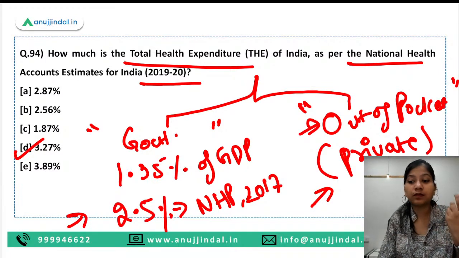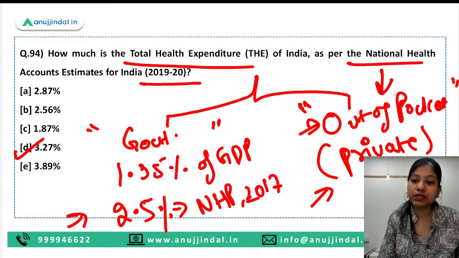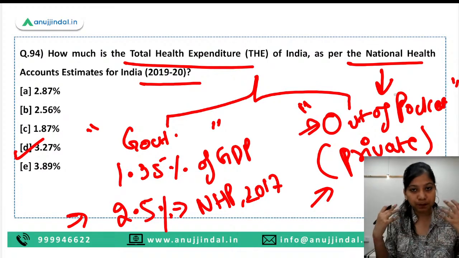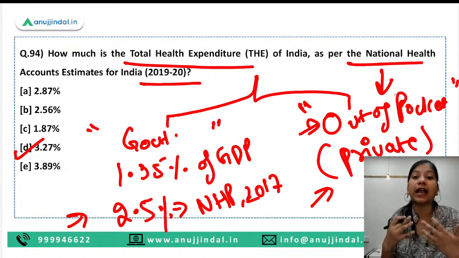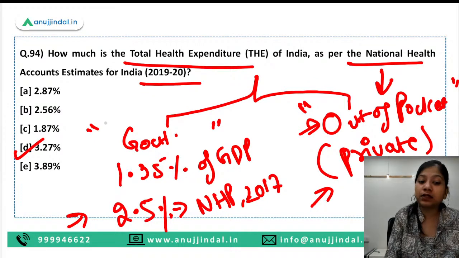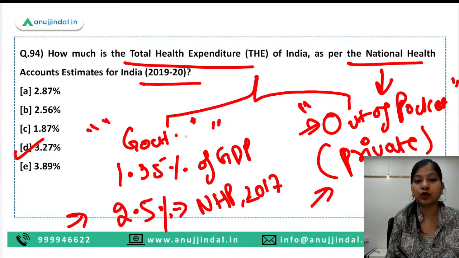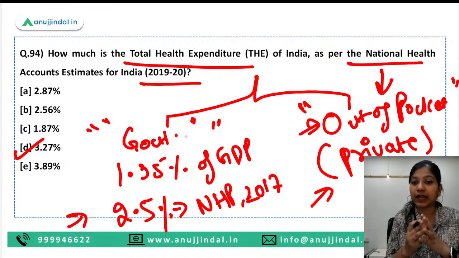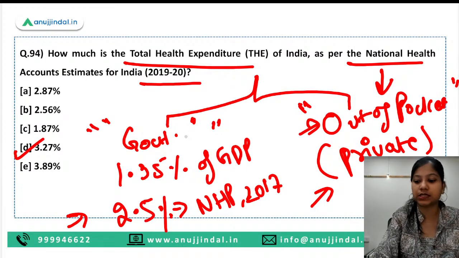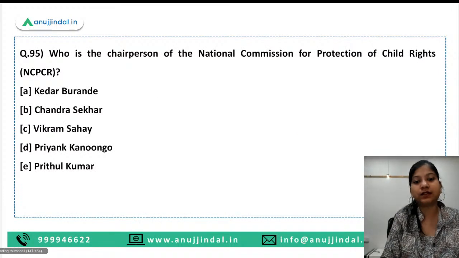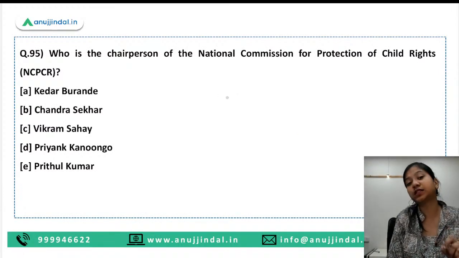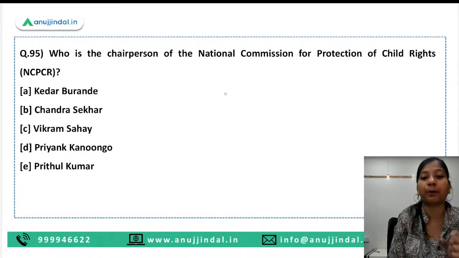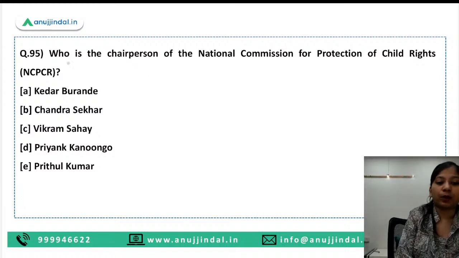Okay, because then availing of the health services would be very expensive for them. So we need to reduce this out-of-pocket expenditure so that if people are getting ill, they get the qualitative services in the government hospitals also for free or for nominal charges. Okay, at present we have humongous charges in the nation for availing the healthcare services, especially in the case of chronic diseases or complex diseases. Okay, moving on to the next question.